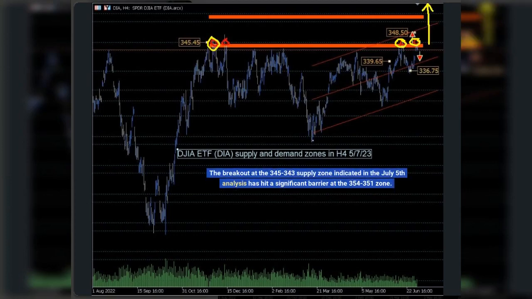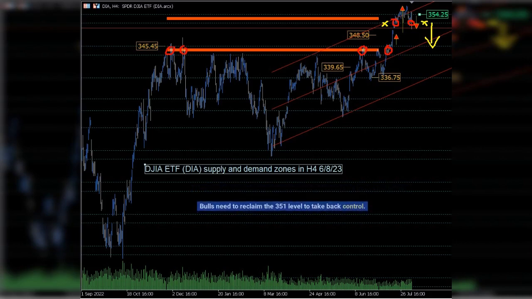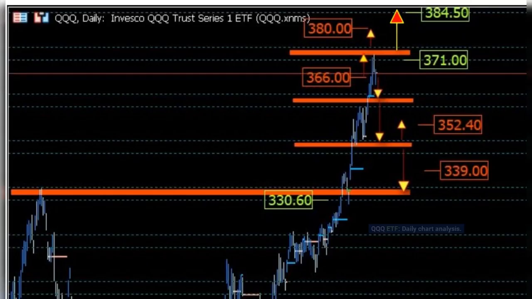The breakout at the 345,343 supply zone indicated in the July 5 analysis has hit a significant barrier at the 354,351 zone. The drop in prices below 351 at the end of last week's trades indicates a potential further decline to 348 and 345. Bulls need to reclaim the 351 level to take back control.